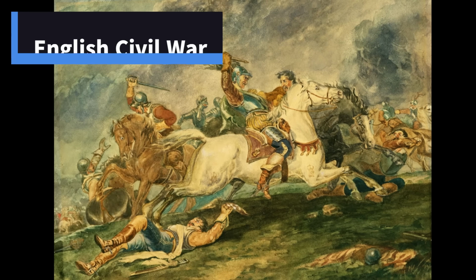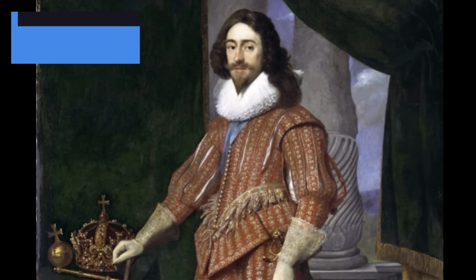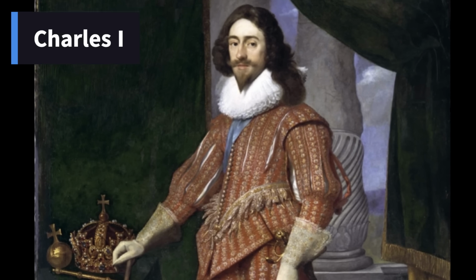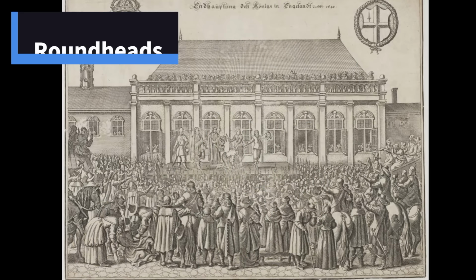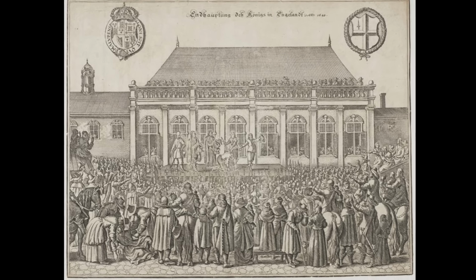During the English Civil War in 1649, Charles II's father, Charles I, had been overthrown and executed by the Roundheads, a nickname for those who supported Parliament over the king.